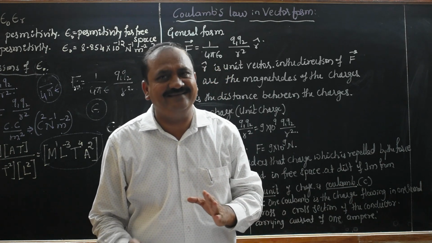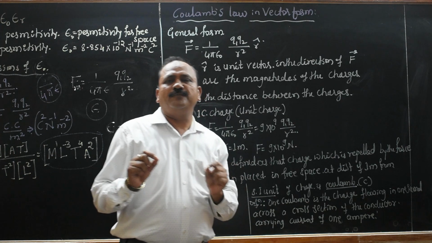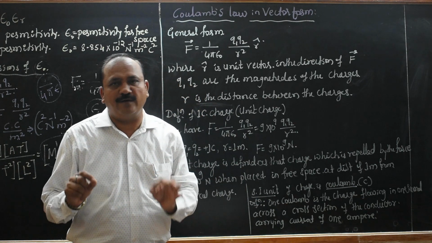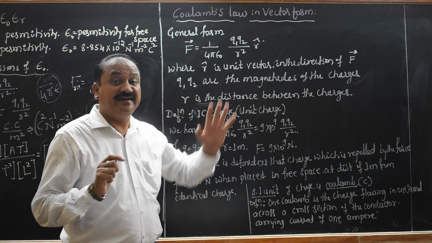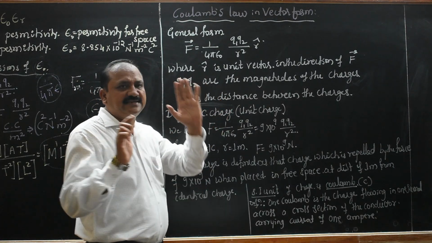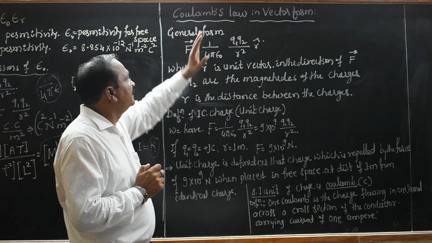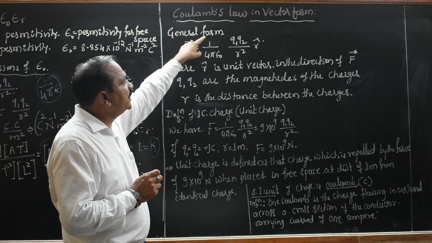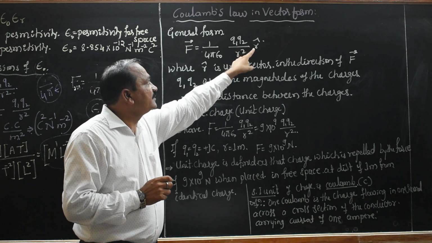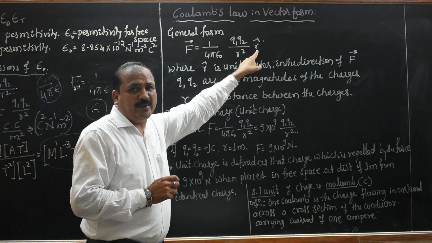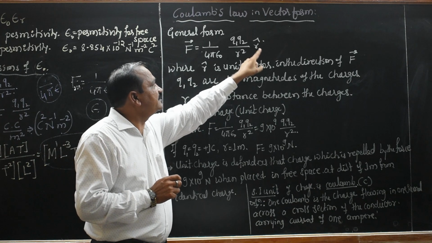The question is, write Coulomb's law in the vector form and explain the terms. It's a simple expression. F equals 1 divided by 4 pi epsilon, q1 q2 divided by r square, into the unit vector, the position unit vector.